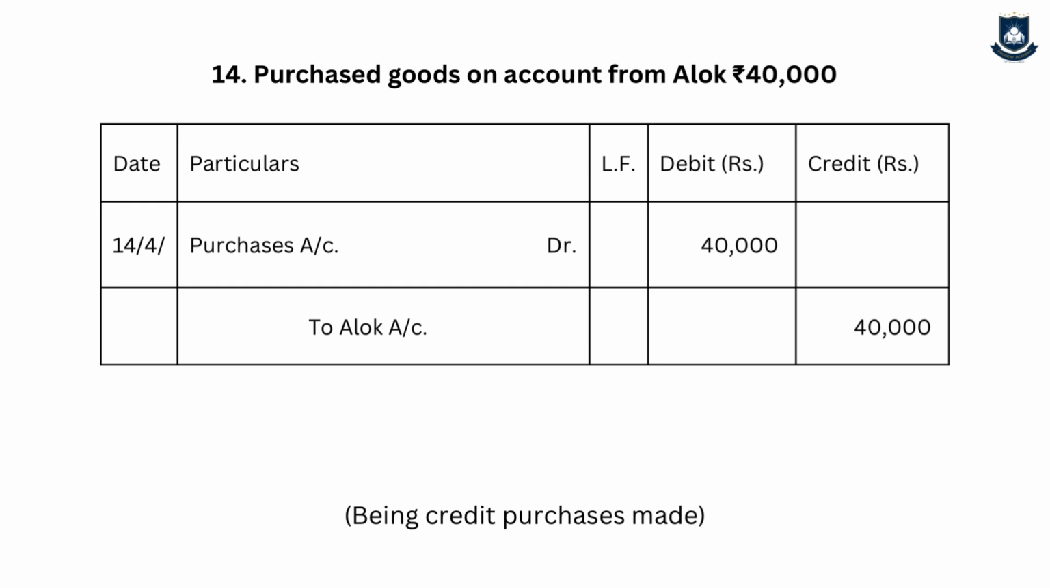And purchases we have done, so it is expenses, so purchases account debit to Alok account rupees 40,000. Narration will be being credit purchases made, and the logic is purchases is my expense, it is increasing, so debit. Alok is my liability, it is increasing, so credit.